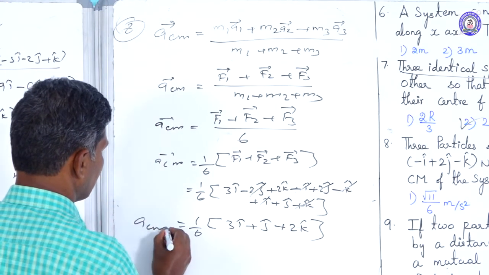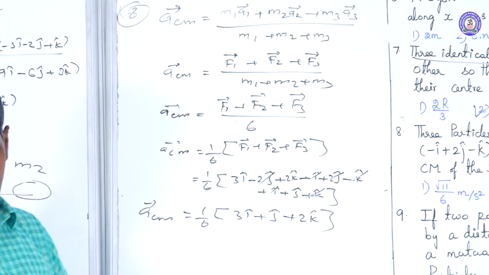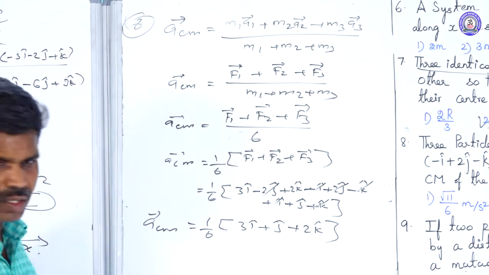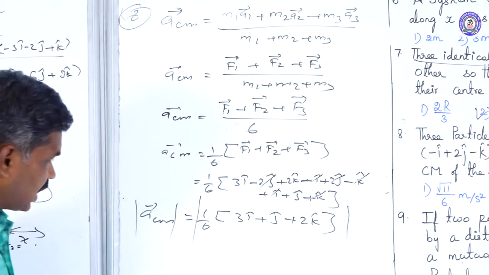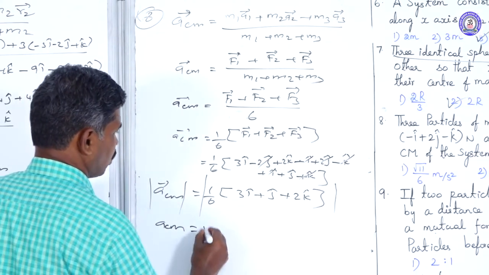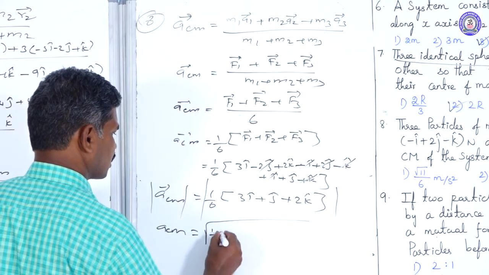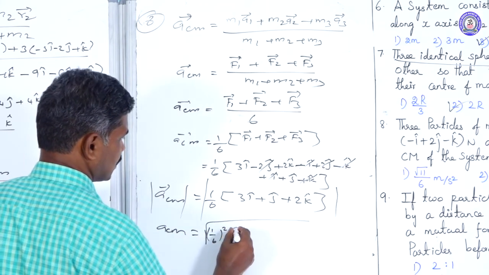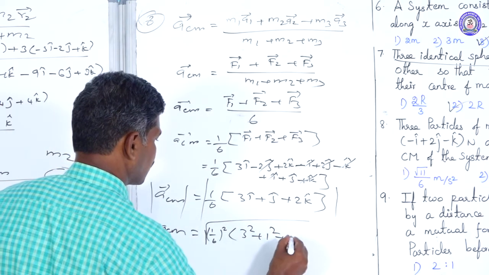That is their vector value. We want to find the magnitude. What do we want to take? Modulus. For that, we want to find the modulus. If you take the modulus, you will get the magnitude alone. That is the square root of 1 by 6 whole square into 3 square plus 1 square plus 2 square.